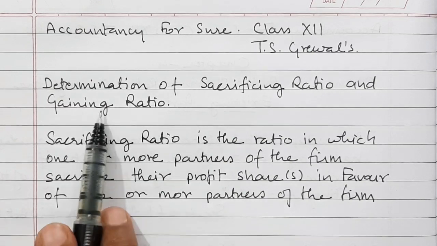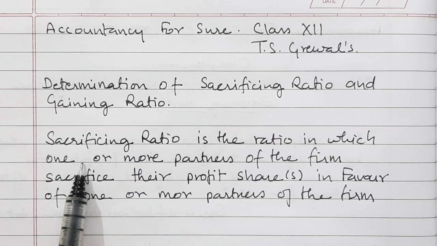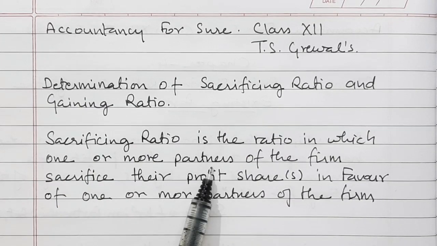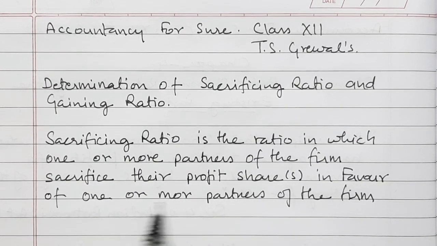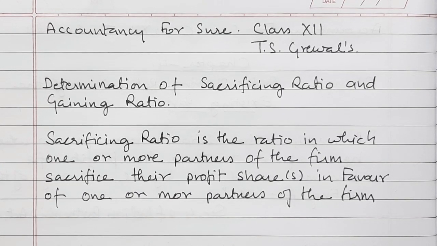So let us talk about determination of sacrificing ratio and gaining ratio. What is sacrificing ratio? It is the ratio in which one or more partners of the firm sacrifice their profit shares in favor of one or more partners of the firm. So change in profit sharing ratio leads to a decrease in the profit share of one partner and an increase in the profit share of other partners.